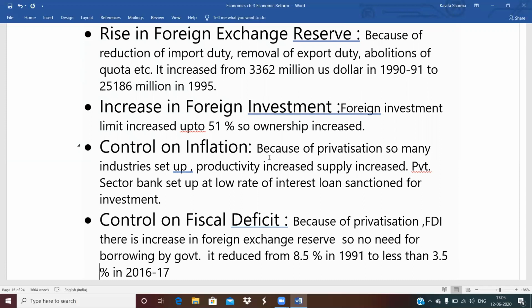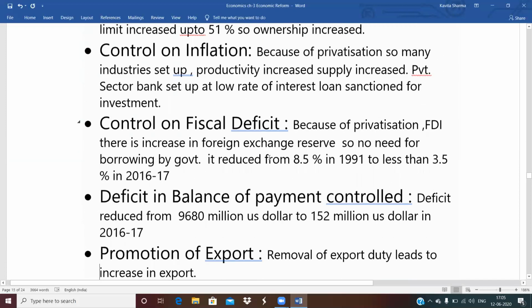Then, control on fiscal deficit. We have seen that before NEP, there was a fiscal deficit: expenditure was much greater than revenue. But after 1991, the fiscal deficit is controlled. Why? Because of privatization, FDI, foreign investment limit and much more export, there is an increase in the foreign exchange reserve.